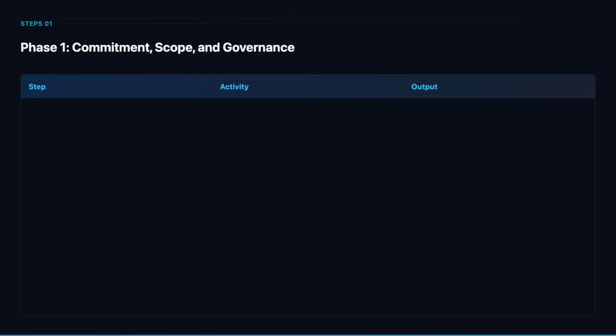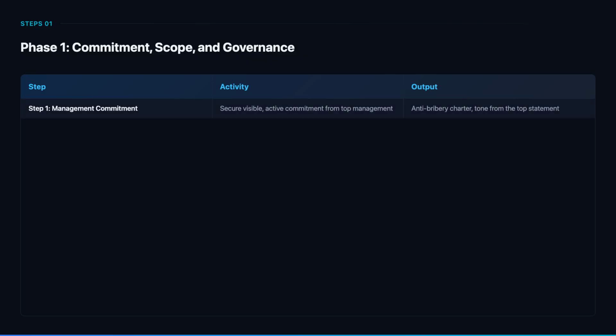Implementation begins with leadership commitment and establishing the governance structure. Step 1 secures top management commitment. This is not just signing a policy. It means visible, active leadership. Management must allocate resources, communicate zero tolerance for bribery, and model ethical behavior. The standard specifically requires that the governing body exercises reasonable oversight of the ABMS.